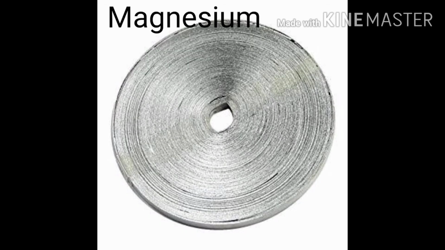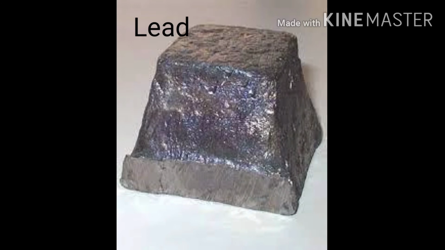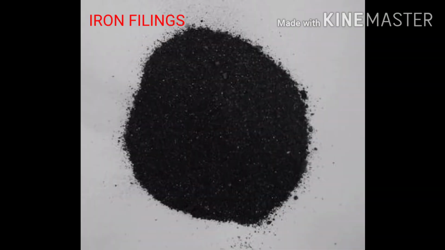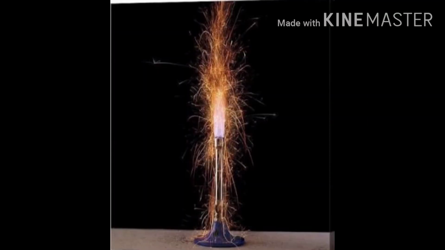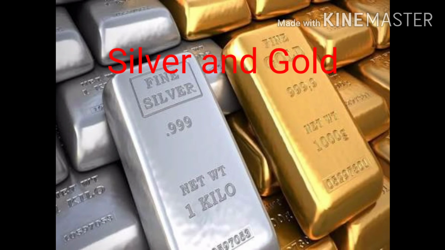At ordinary temperature, the surfaces of metals such as magnesium, aluminium, zinc, lead, etc. are covered with a thin layer of oxide. The protective oxide layer prevents the metal from further oxidation. Iron does not burn on heating, but iron filings burn vigorously when sprinkled in the flame of the burner. Copper does not burn, but the hot metal is coated with a black colored layer of copper 2 oxide. Silver and gold do not react with oxygen even at high temperatures.